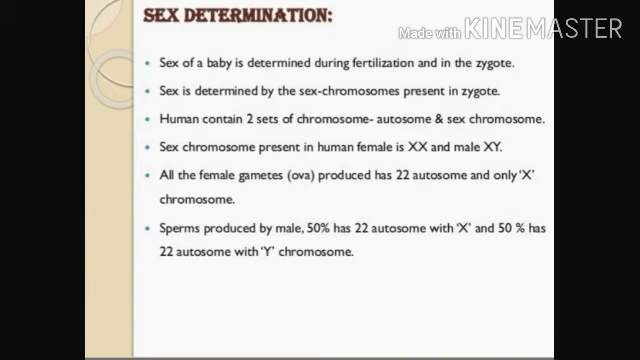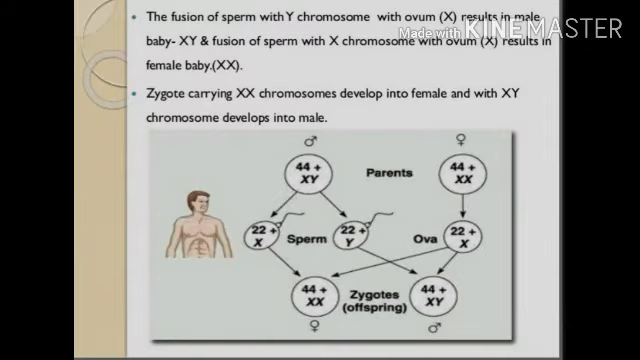The female gamete, the ovum, produces 22 autosomes and an X chromosome, and the sperm produces 22 autosomes with either X or Y, 50% X and 50% Y. The fusion of a sperm with a Y chromosome with the ovum results in a male baby, XY. And if a sperm carrying an X chromosome fuses with the ovum, it results in a female baby, XX. Okay. So a zygote carrying XX chromosomes develops into a female, and with XY chromosomes develops into a male.